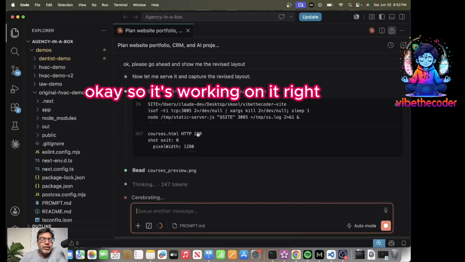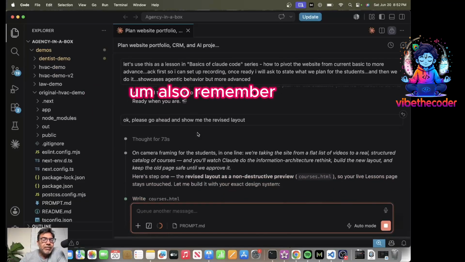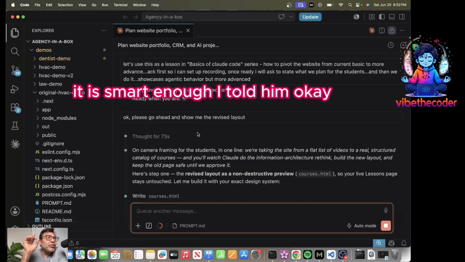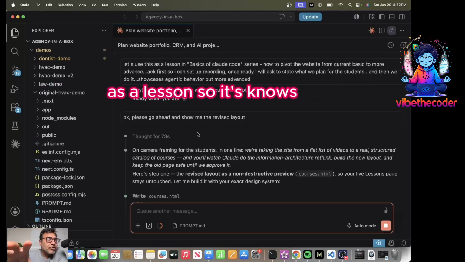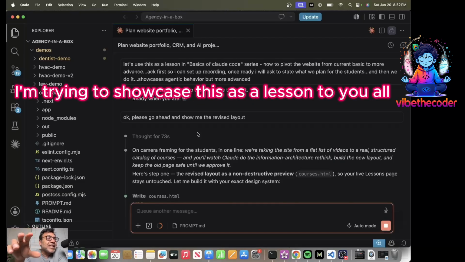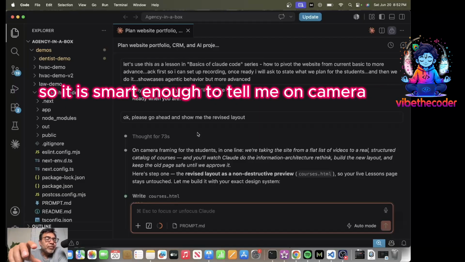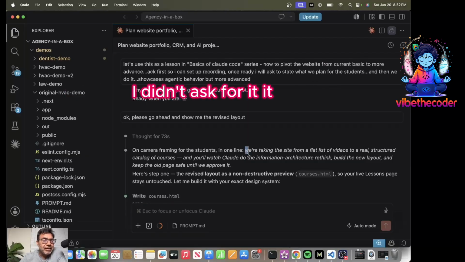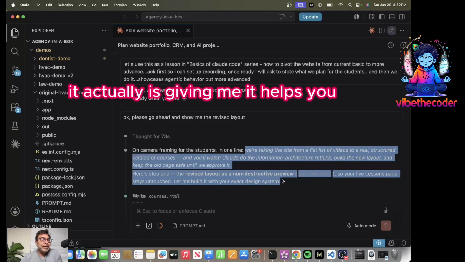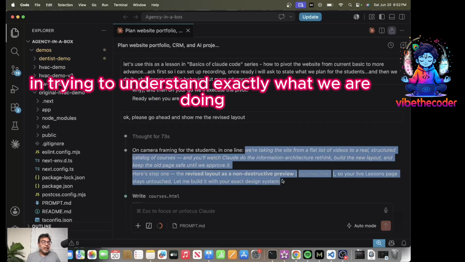So it's working on it. Also remember, it is smart enough. I told it, let's use this as an opportunity to create a lesson. So it knows I'm trying to showcase this as a lesson to you all, and it is smart enough to give me on-camera framing for the students in one line. I didn't ask for it, but it helps people who are watching understand exactly what we are doing.